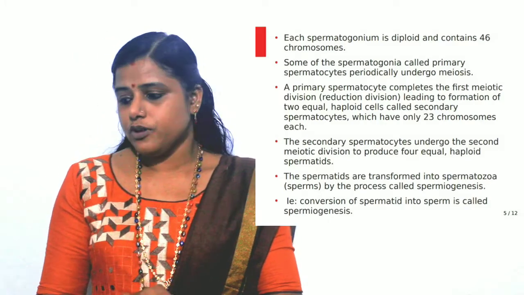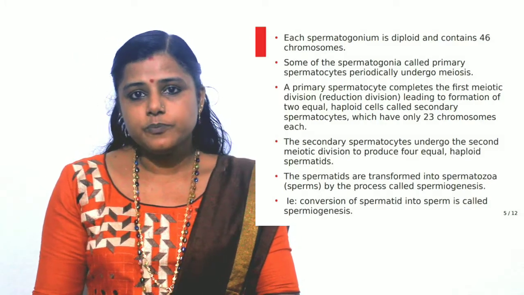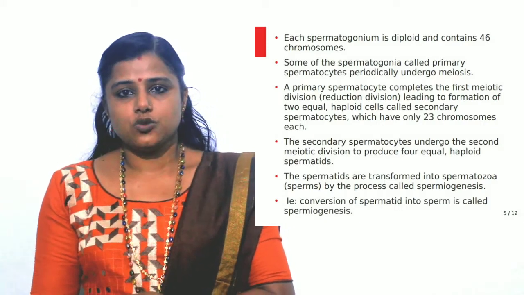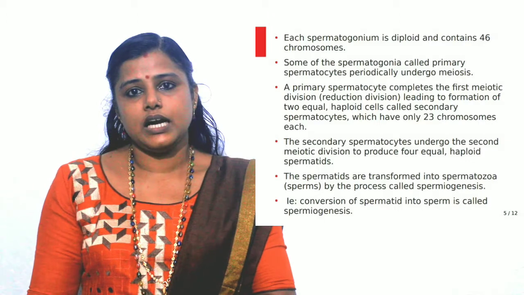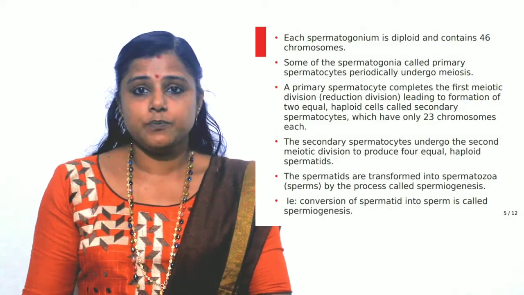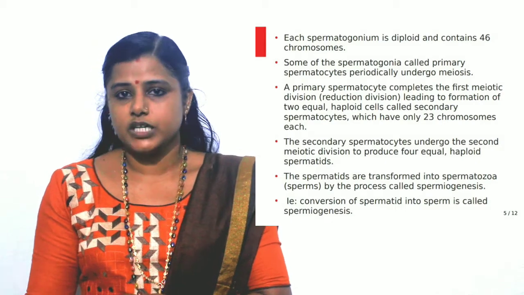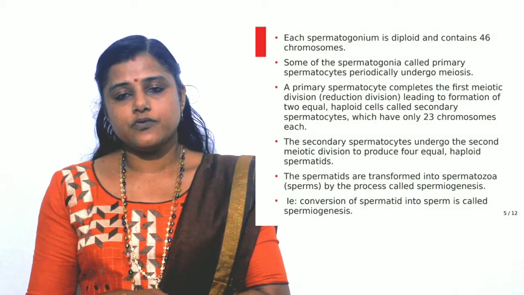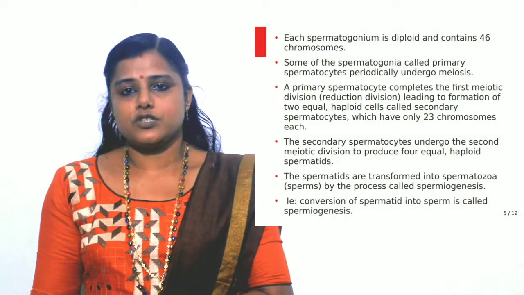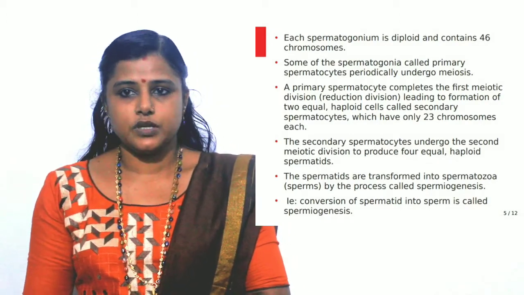And after the formation of the sperm, they are embedded in the Sertoli cells, and after that they are released from the seminiferous tubule, and that process is known as spermiation. So the process of release of the sperms from the seminiferous tubule is called spermiation.